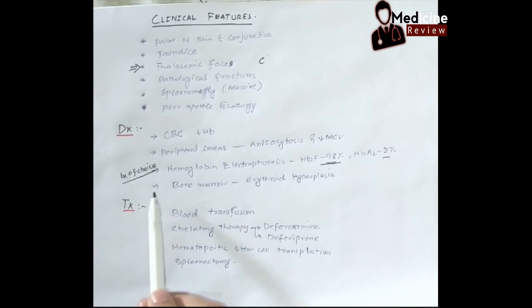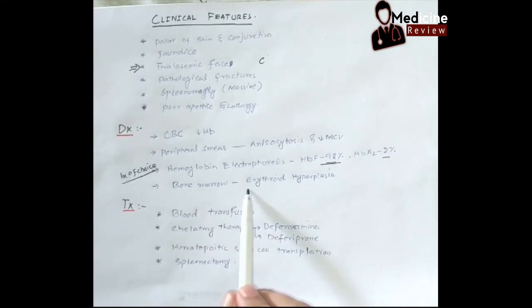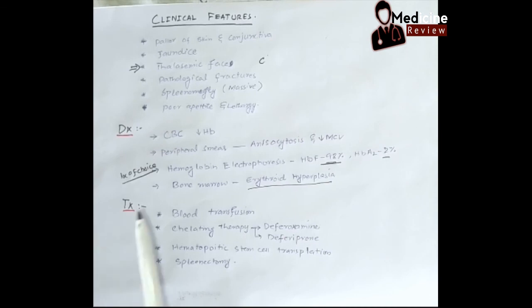If we look at the bone marrow studies, there will be erythroid hyperplasia. In this condition there will be a type of hypoxia to the kidney, so in response there will be increased erythropoietin. Increased erythropoietin will lead to stimulation of increased erythropoiesis, and because of the ineffective erythropoiesis there will be erythroid hyperplasia. Now look at the treatment.